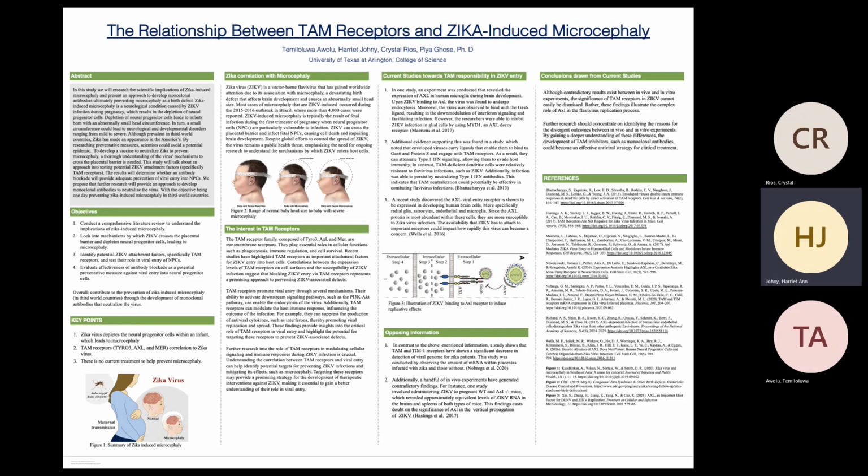TAM receptors, Tyro3, AXL, and MER, are crucial transmembrane receptors involved in cellular functions such as phagocytosis and immune regulation. Recent research suggests that blocking Zika virus entry via TAM receptors could prevent Zika virus-associated defects. TAM receptors help viruses enter cells by activating signaling pathways and suppressing the immune responses. For example, they can suppress the production of antiviral cytokines such as interferons, thereby promoting viral replication and spread.